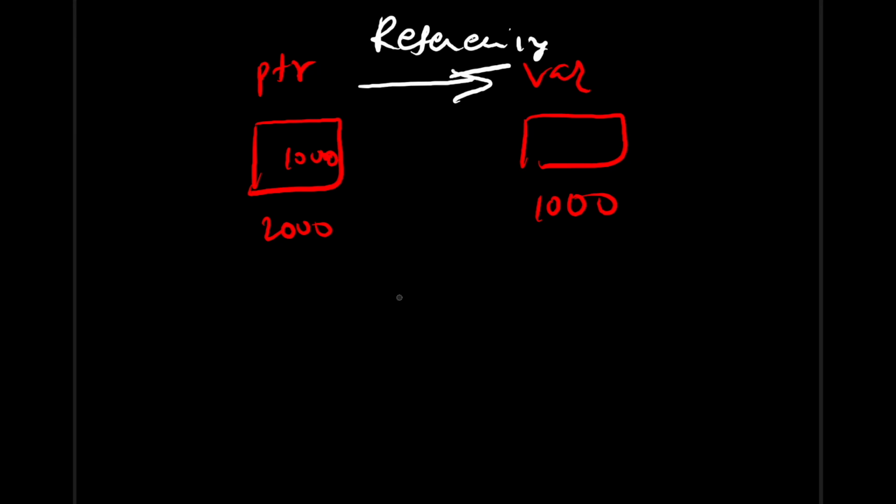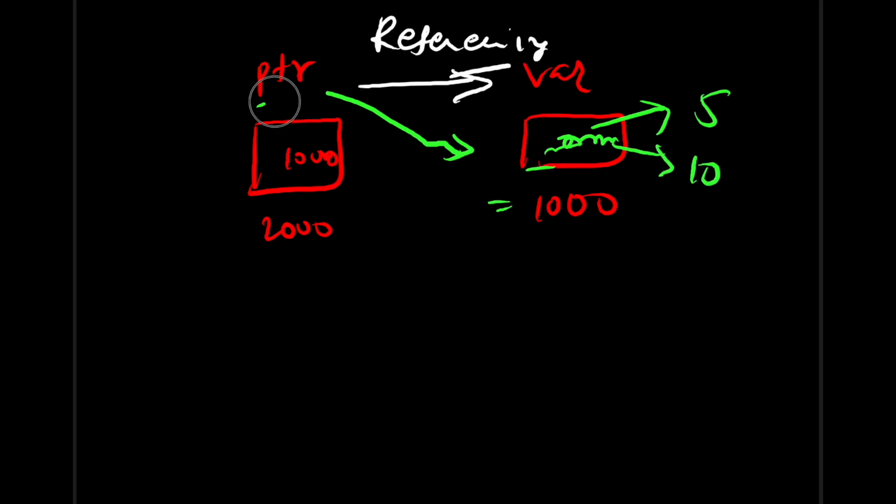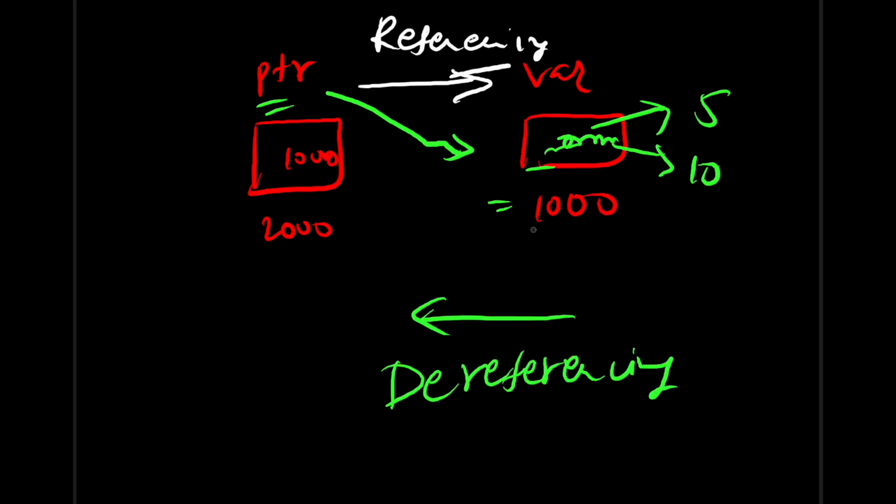And just the reverse of it, when we access the memory location, means we want to read the value present here, or we want to update this value, let's say to 5, 10. So basically accessing the memory with the help of this pointer is called dereferencing, right? So these two are very basic concepts, referencing and dereferencing. And many times it is asked in interviews, right? So always give simple answers.